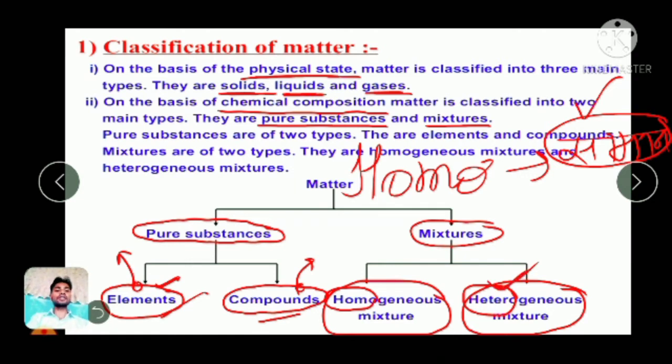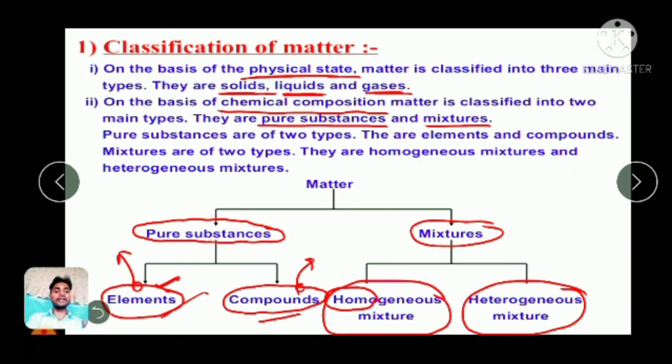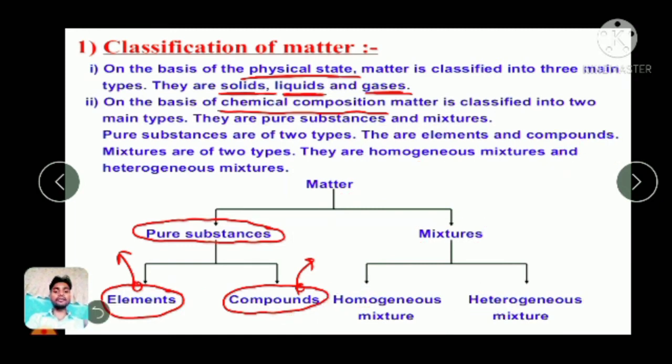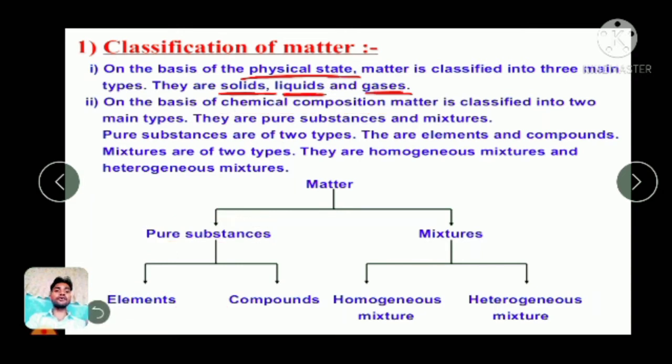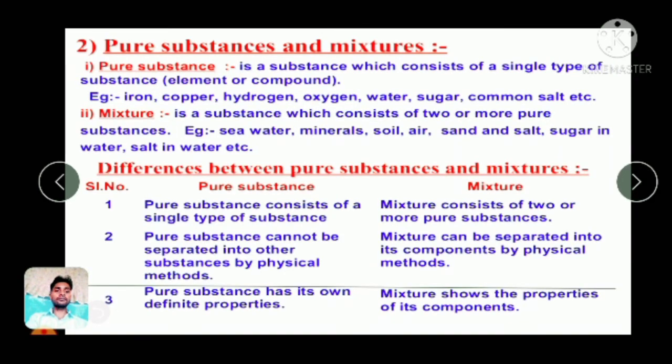So here you really need to study the homogeneous mixtures and the heterogeneous mixtures. We will discuss this in a further slide, and we will understand how these things are different and how these things can be used in our general life. Okay. The next slide, in which we will talk about pure substances and mixtures.